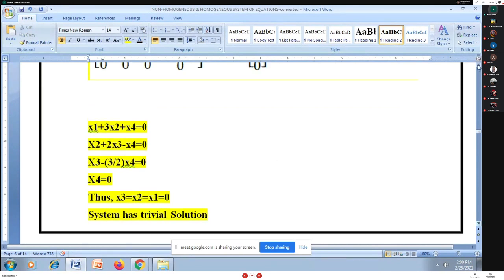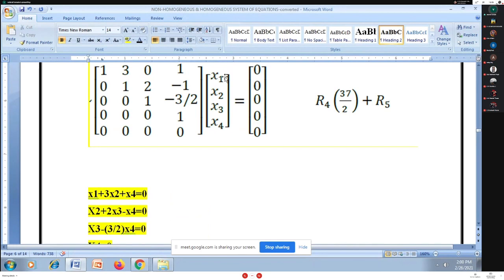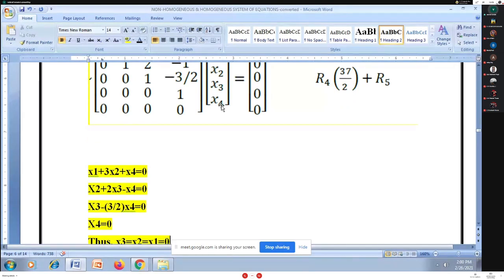This system has the trivial solution because I'm getting x1, x2, x3, x4 as 0. You multiply the column matrix of unknowns with these 4 rows. First row times x1, x2, x3, x4 gives the first equation, then the second, third and fourth equations. The fourth equation is 0x1 plus 0x2 plus 0x3 plus x4 equals 0. So from the fourth equation x4 is 0. Just go by back substitution.